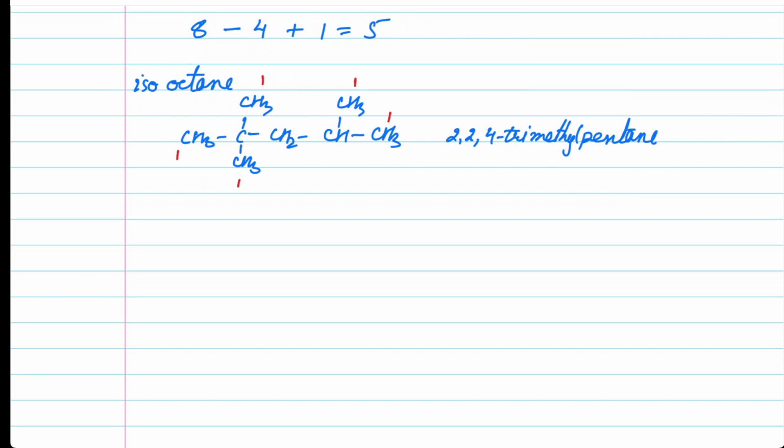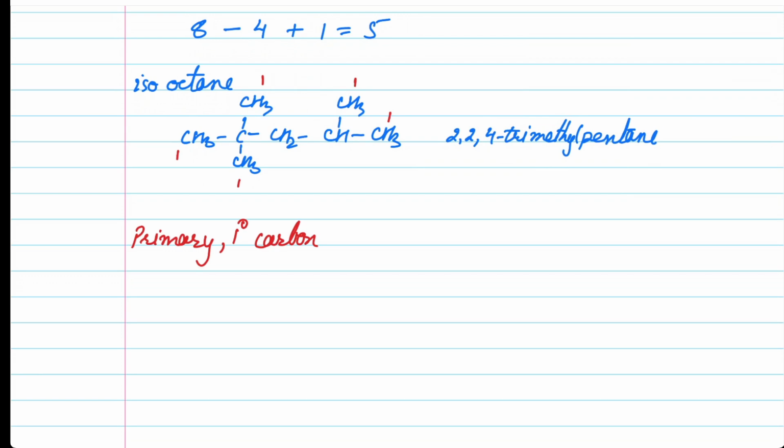The carbons which are attached to only one other carbon are termed as primary or 1 degree carbon. So we have just classified the primary or 1 degree carbon. In this particular compound, we have five primary carbons.